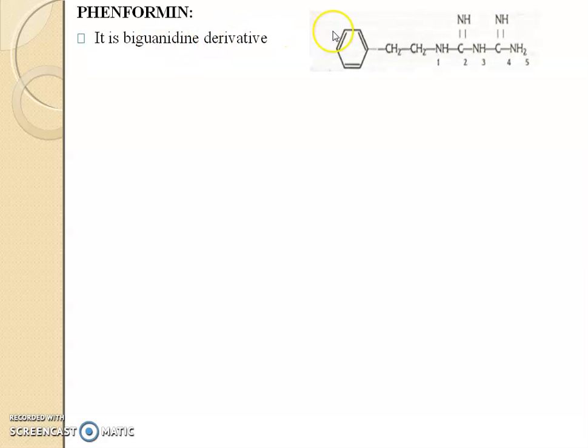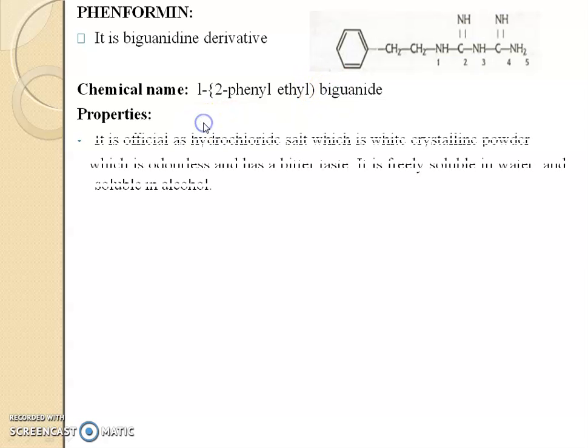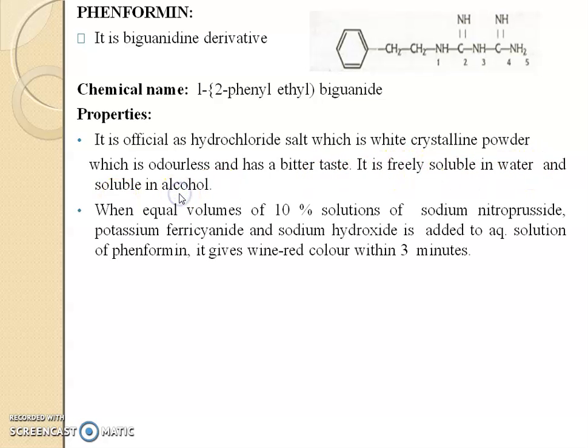Next drug is phenformin. It is a biguanide derivative which contains two biguanide groups. Chemical name: 1,2-phenylethyl biguanide. Properties: it is official as the hydrochloride salt, which is a white crystalline powder, odorless and with a bitter taste, freely soluble in water and soluble in alcohol.